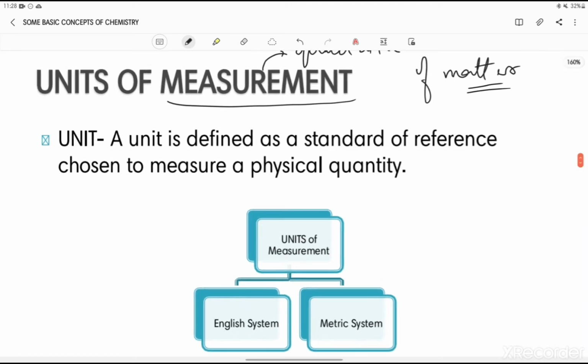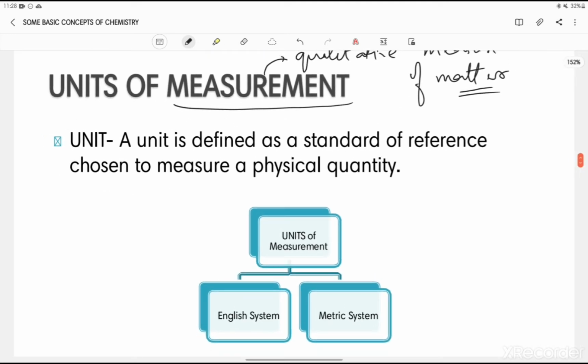For example, just say I have given you a scale and I am saying, please measure the length of this specific, just say, USB cable. So you will take the USB cable and measure it using a scale.